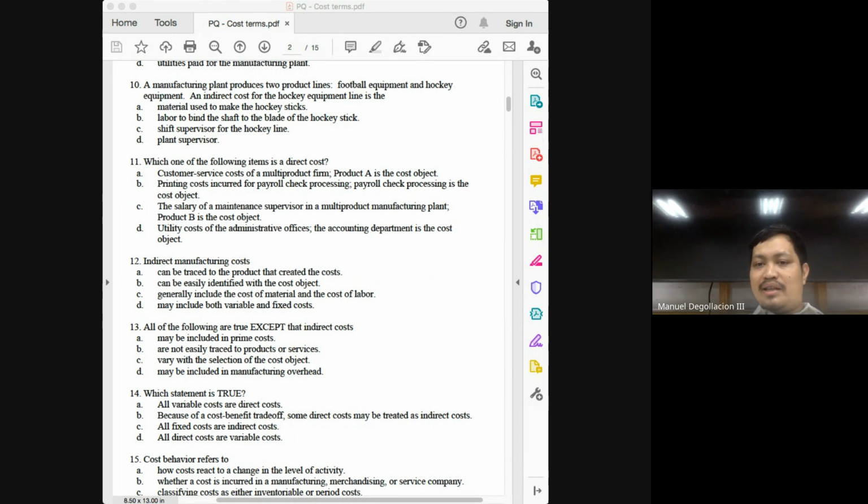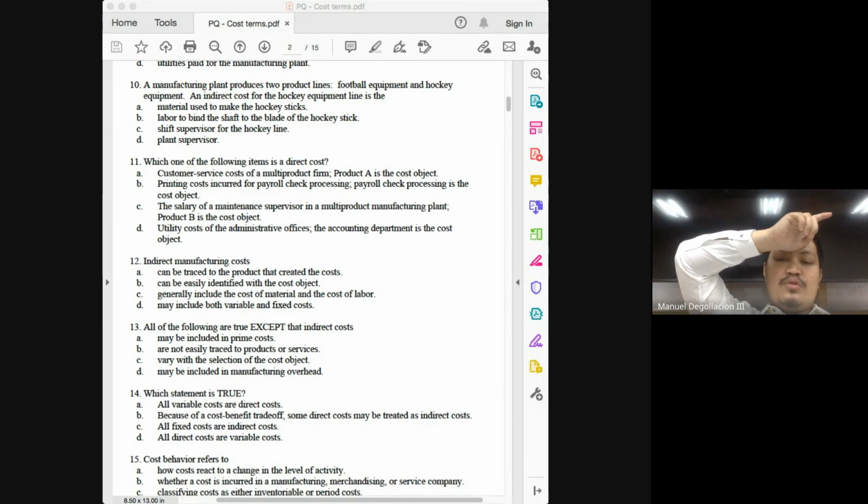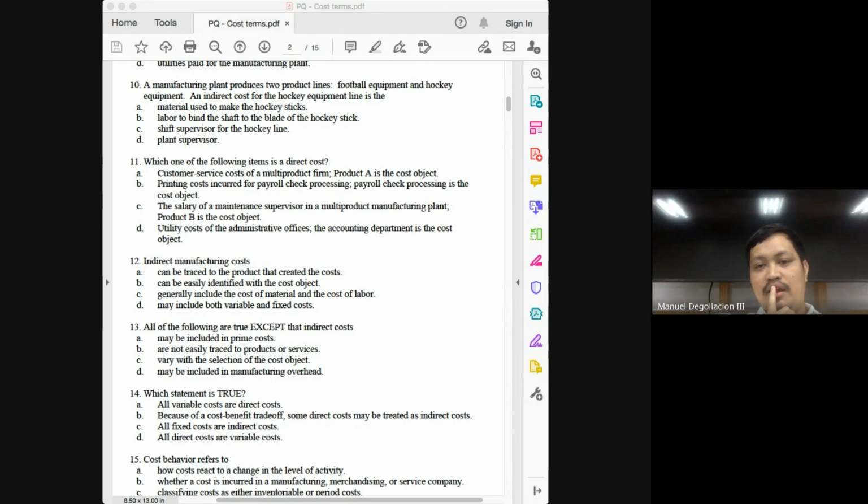The salary of a maintenance supervisor in a multi-product manufacturing plant. Since it's a multi-product plant, class, here's another way of analyzing letter C. When we are talking about multi-product, what will you have to do to allocate the... Sorry, I gave away the explanation already.